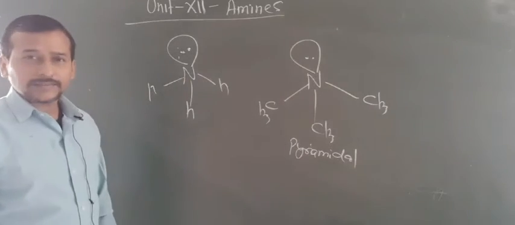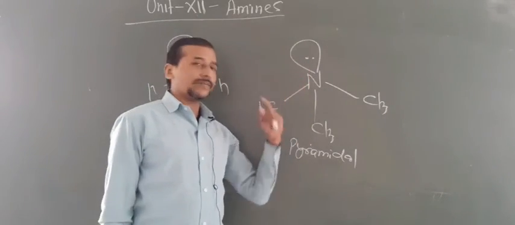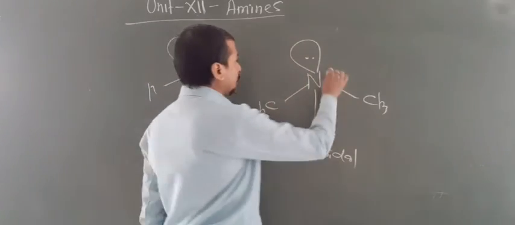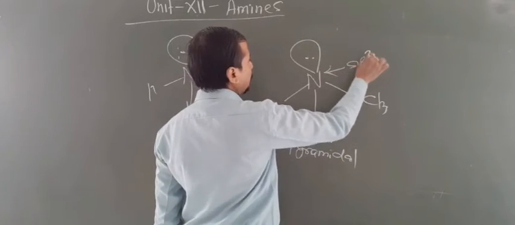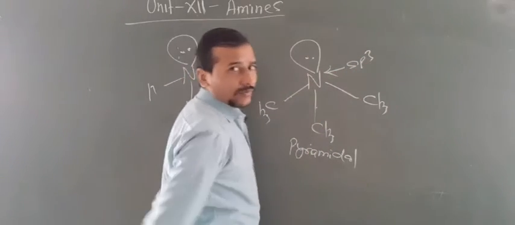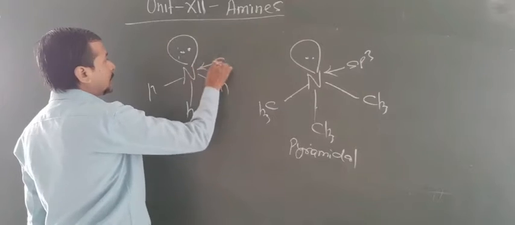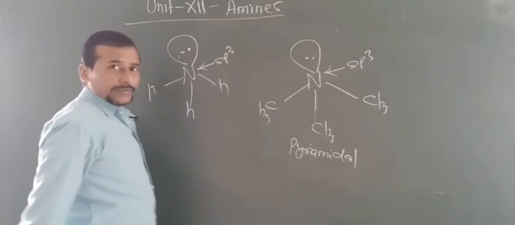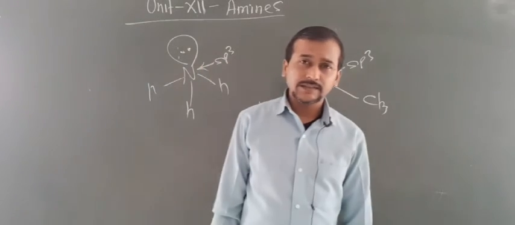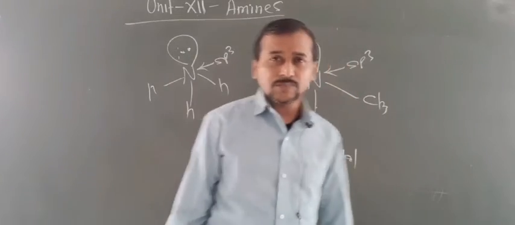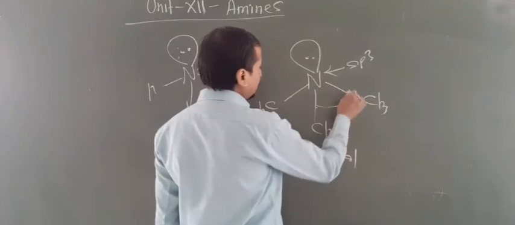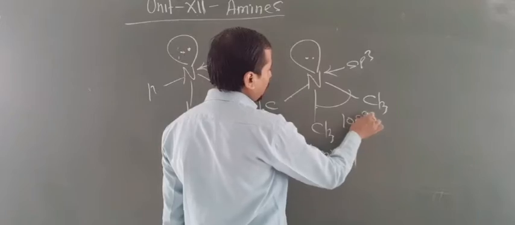So one question may be asked, why is the shape pyramidal? Due to lone pair-bond pair repulsion, its shape is pyramidal. Now look at the hybridization: sp3, with 1, 2, 3 sigma bonds and one lone pair. This is also sp3, so the bond angle should be 109 degrees 28 minutes, but due to the presence of one lone pair, the bond angle of this 3 degree amine is 108 degrees.